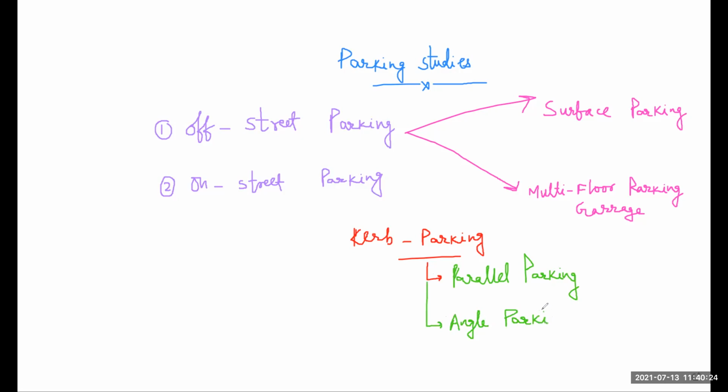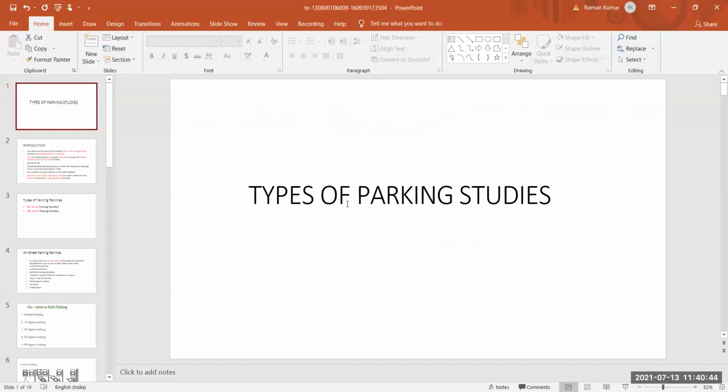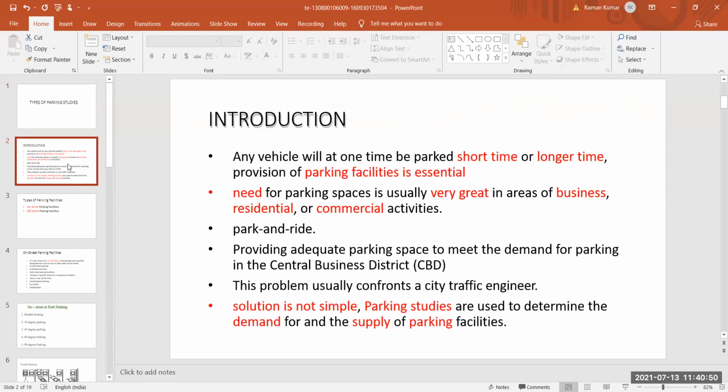Second is your angle parking. So just let me show you all a PPT where parallel parking, angle parking, off-street parking and on-street parking are shown. Just see here. We have to see the types of parallel parking. So this is the introduction part.